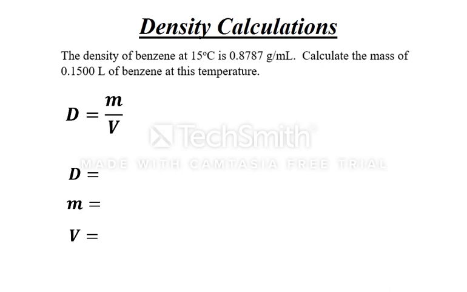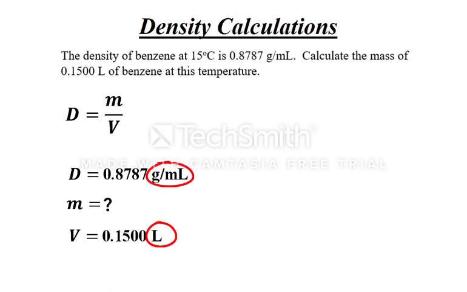Just like before, we can find out what we have by looking at the problem. In this case, the problem asks us to calculate mass. Therefore, we can put a question mark in front of that one since that's what we're trying to find. Density, however, is given this time, 0.8787 grams per milliliter. So we can put that here. Fortunately for us, the volume is also given, 0.1500 liters. But let's take a closer look here. If we compare the units given for the density and the volume, they don't match. Density is given in grams per milliliter, whereas volume is given as liters.